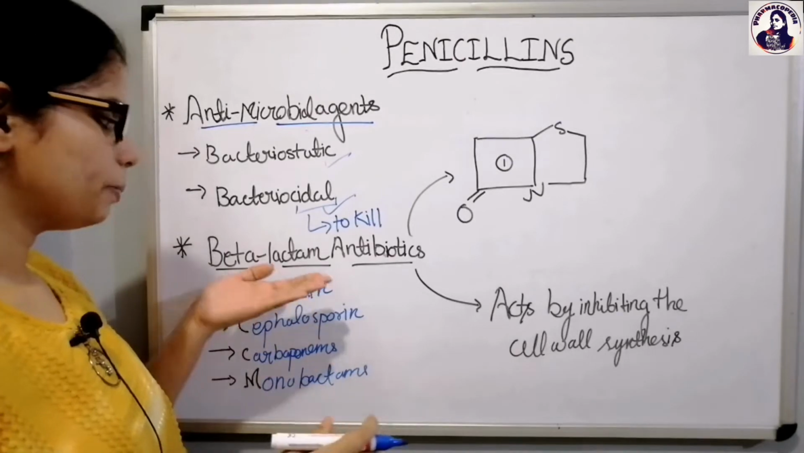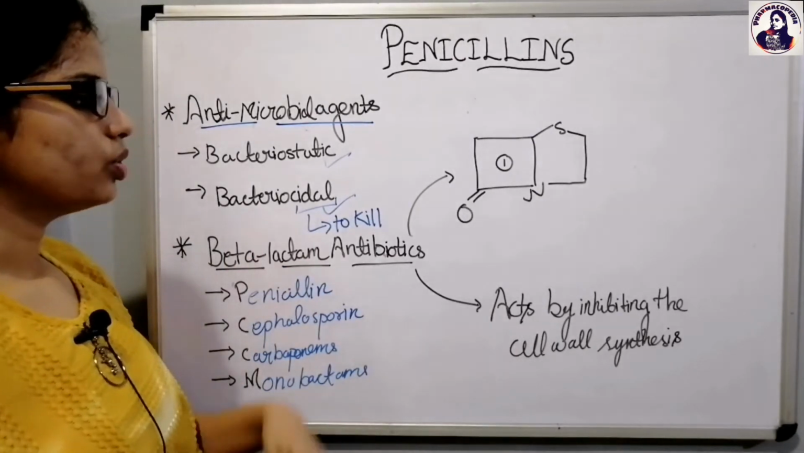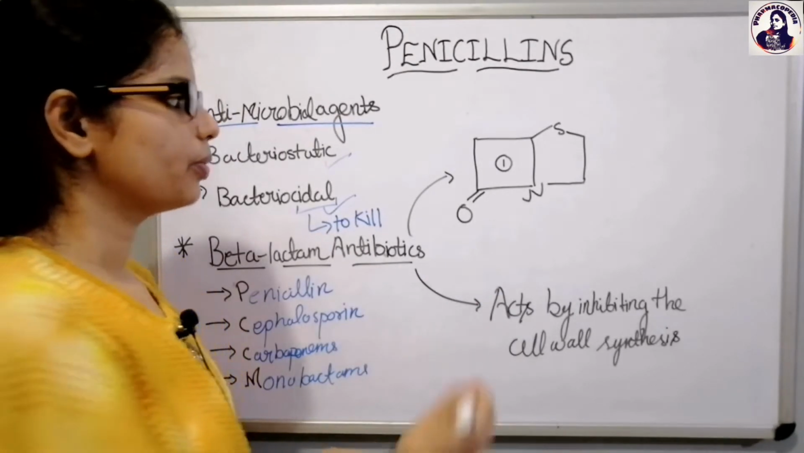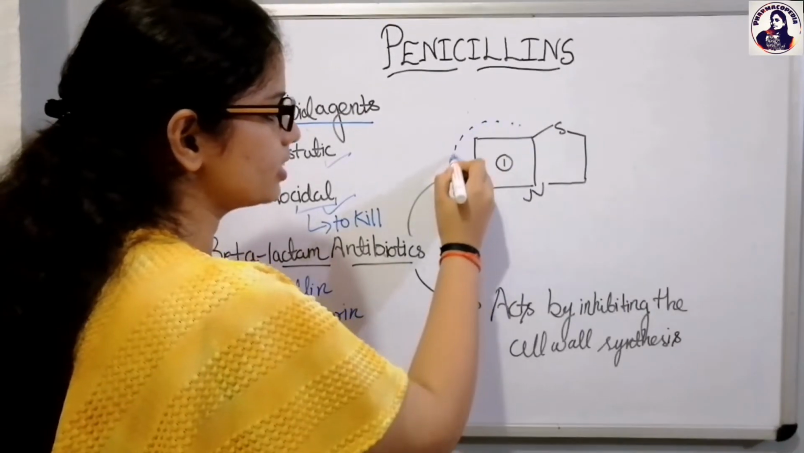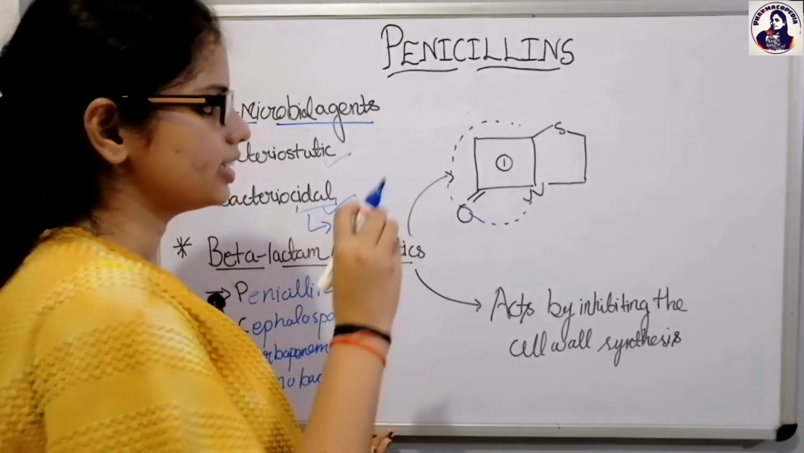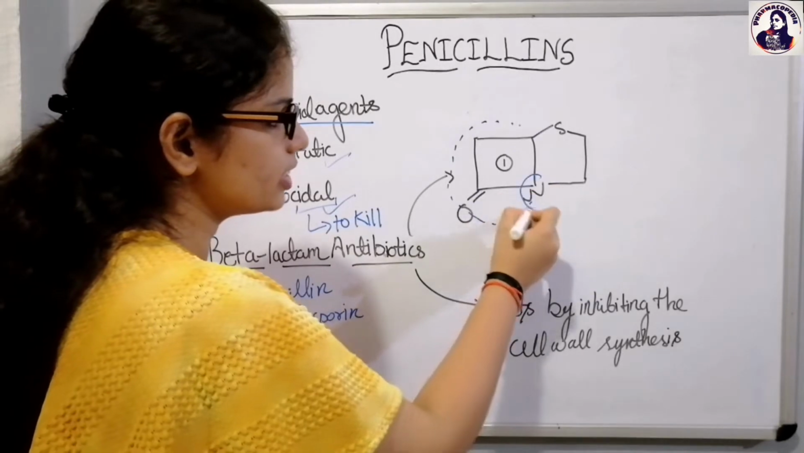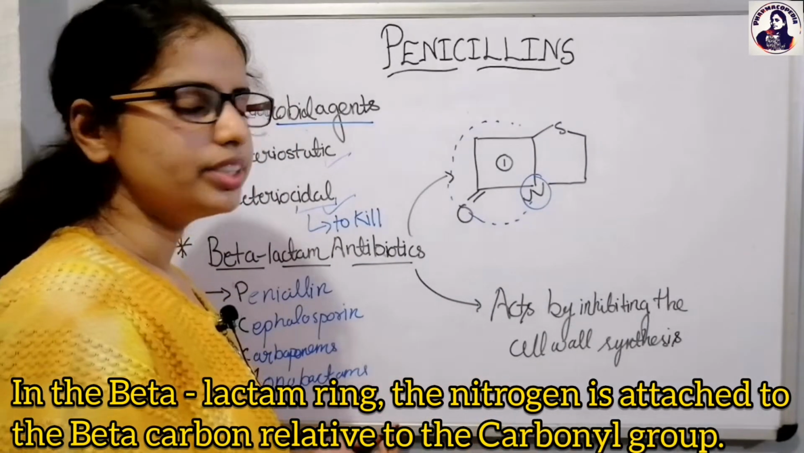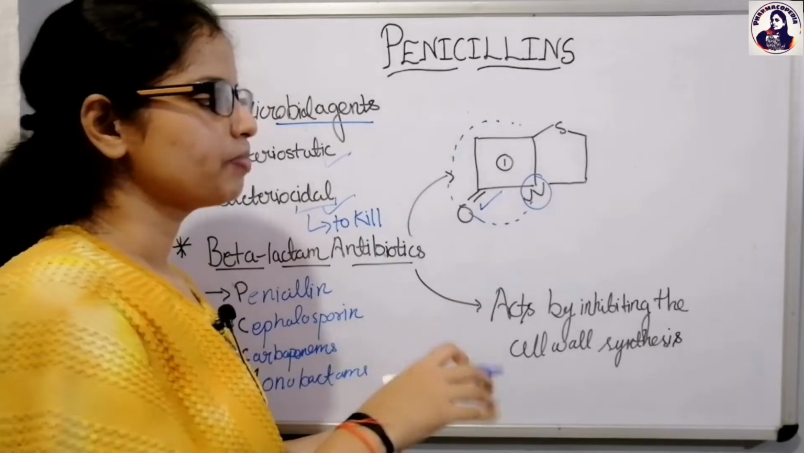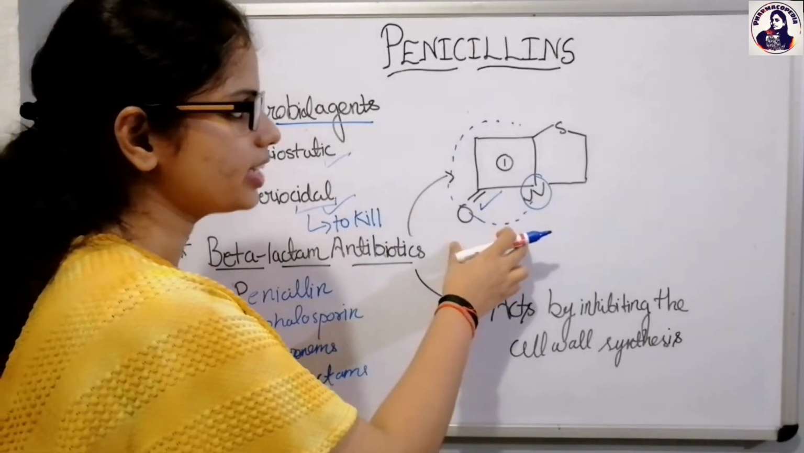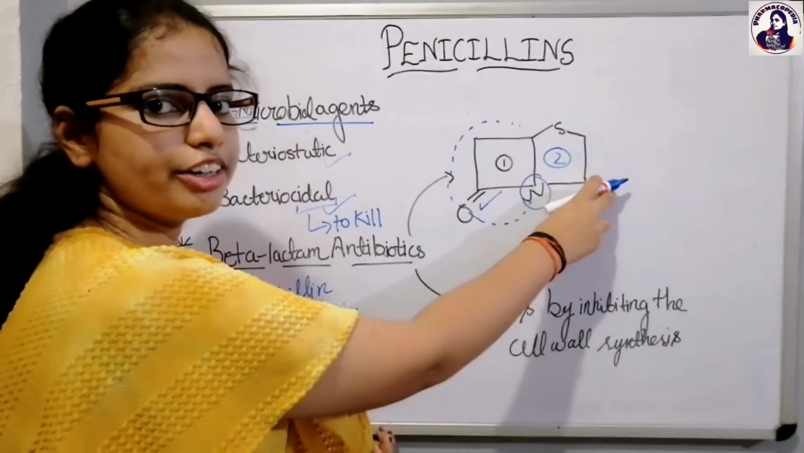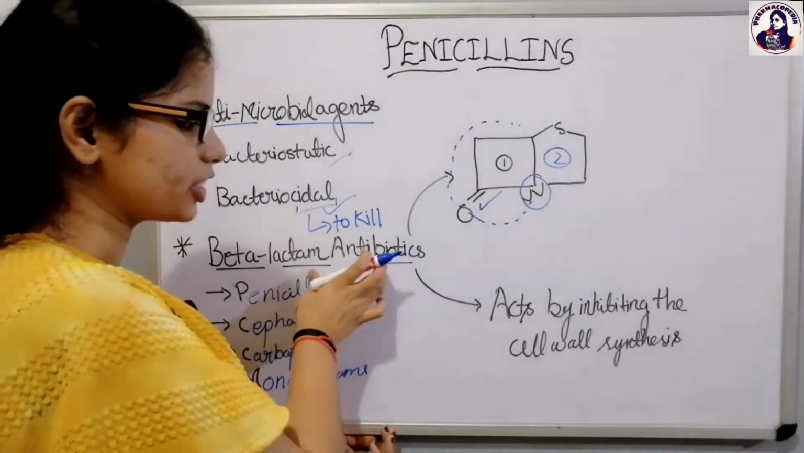So from where does the term beta-lactam come? Looking at its structure, it actually consists of the beta-lactam ring. So what is the beta-lactam ring? This one is the beta-lactam ring. And the term beta is there because this nitrogen is attached to the beta carbon relative to the carbonyl group. So from here the beta comes. This is the beta-lactam ring, and the second ring actually differs for different classes of beta-lactam antibiotics.